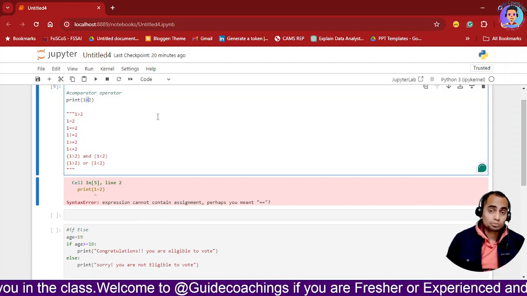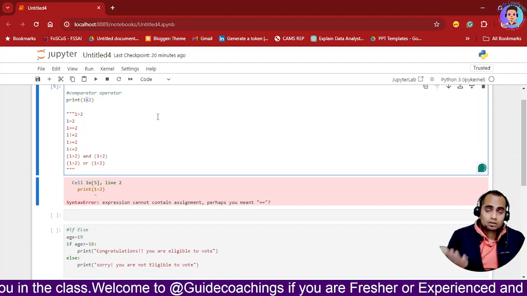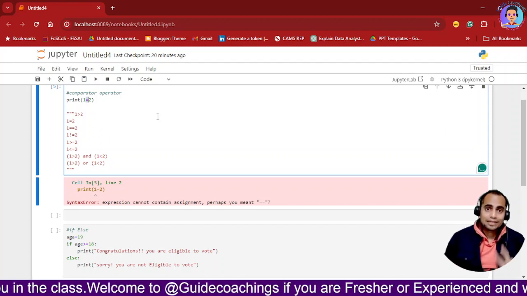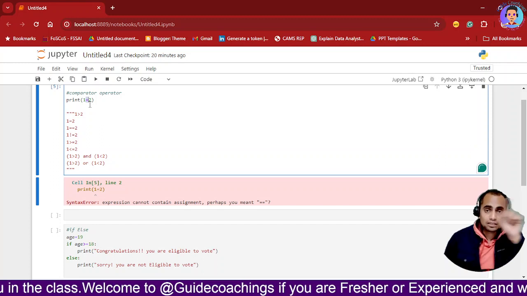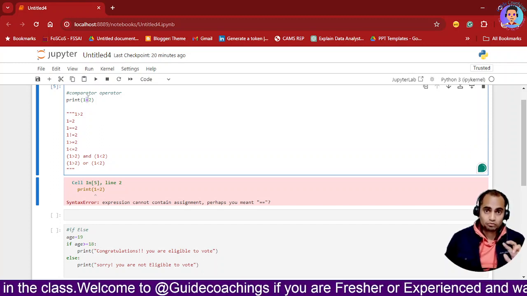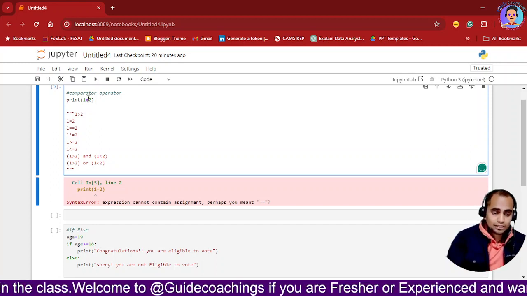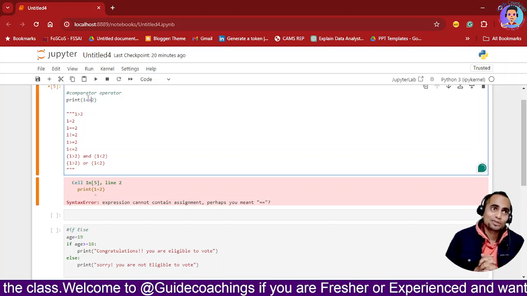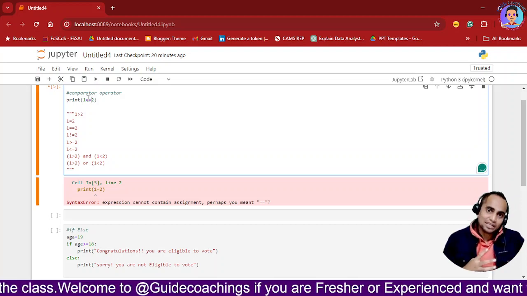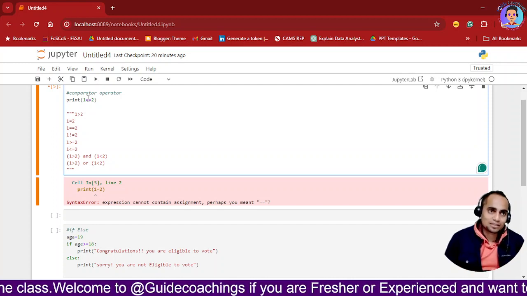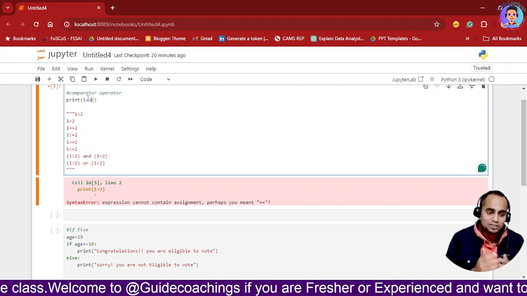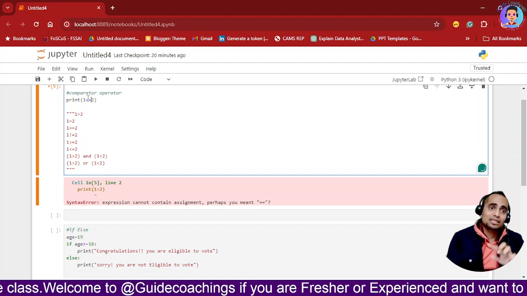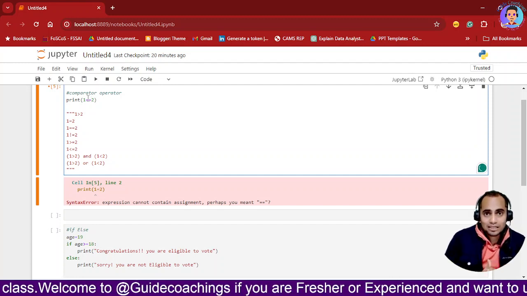One more thing, whenever we are using the equal sign, that means we are not assigning the value, we are comparing it. If you want to assign a value, then at that time we will use a double equals to. So keep that in mind. It took me a lot of time when I was learning in college, I was under the impression that a single equals to means assigning a value. It is not assigning, it is checking.